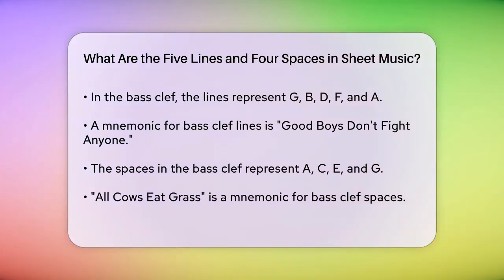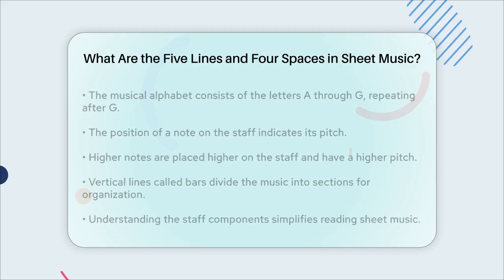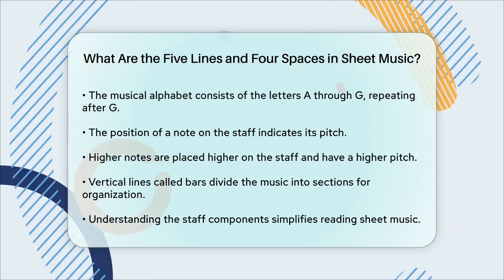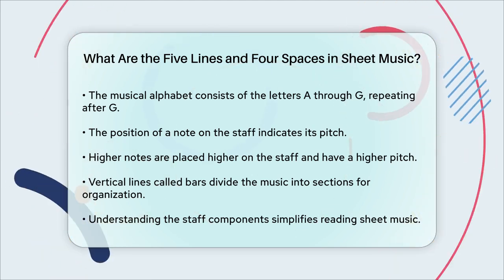The musical alphabet is simple. It consists of the letters A through G, and then it repeats. So after G, you go back to A. This cycle helps in understanding how notes are placed on the staff. When reading sheet music, it's important to note that the position of a note on the staff indicates its pitch. The higher the note is on the staff, the higher the pitch. Conversely, the lower the note is, the lower the pitch.